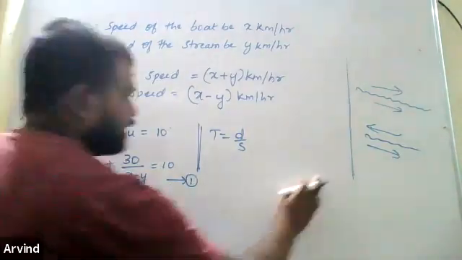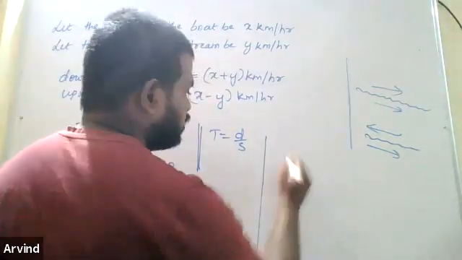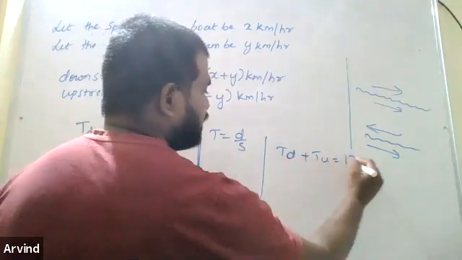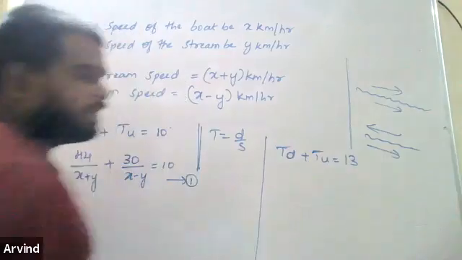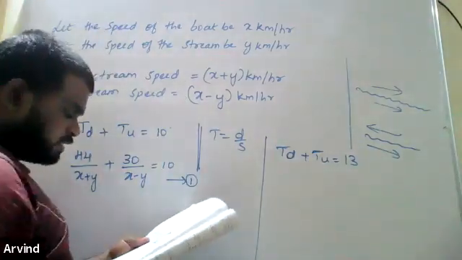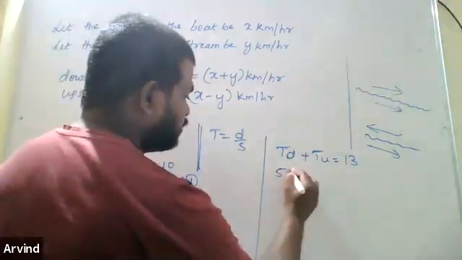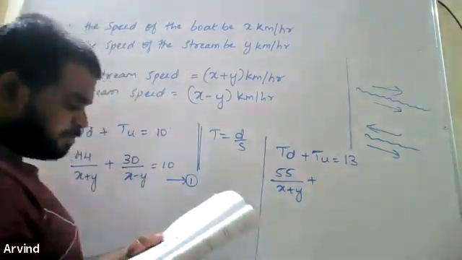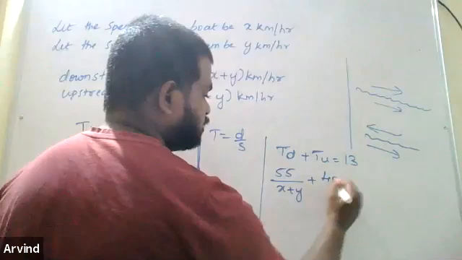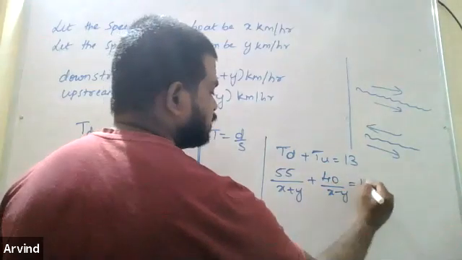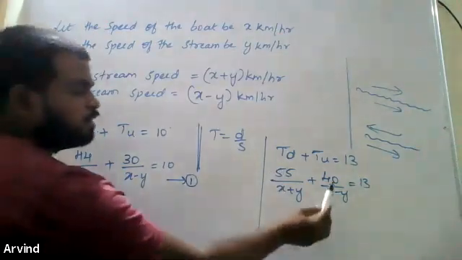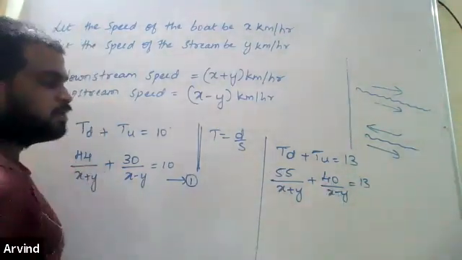Similarly the second case, the same stuff. Time for the downstream plus time for the upstream is equal to 13 hours. In the second case they have said 13 hours. What is the distance now? 55 km, and the speed is x plus y. Upstream distance is 40 km, and the speed is x minus y. Distance by speed: distance 55, speed x plus y; distance 40, speed x minus y. This is your equation 2.